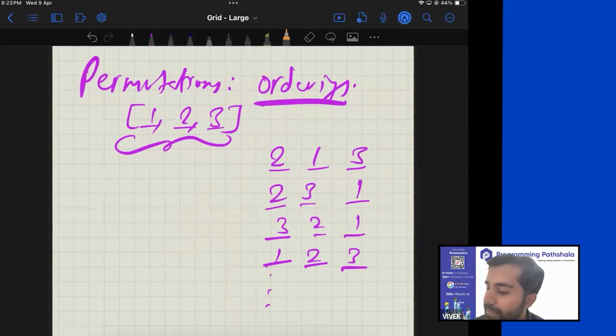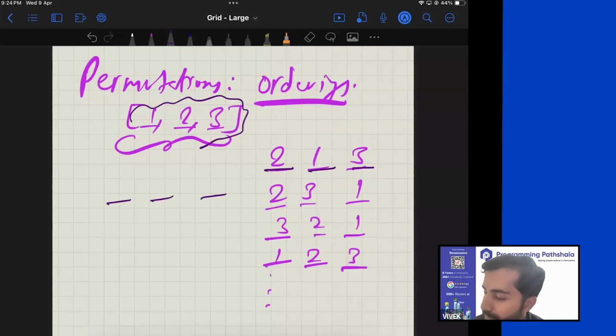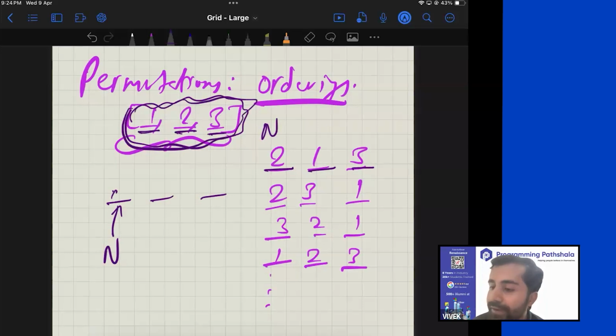Okay, before doing that, can you tell me the count of permutations? What will be the count of permutations? So here you are saying 6. So how does that answer come? I can say that every permutation will be of size 3. Now, initially I have got n elements, so the number of elements I can choose for this position is n. Any of these 3 can be picked and brought over here. Now, when I have picked one item from here, the number of items that are left is n minus 1. So the number of choices for this position is n minus 1.